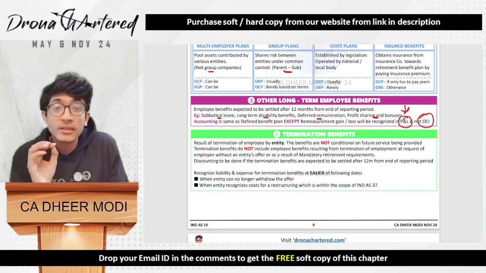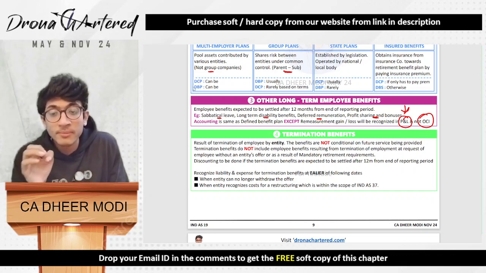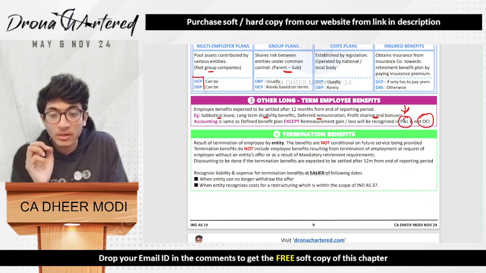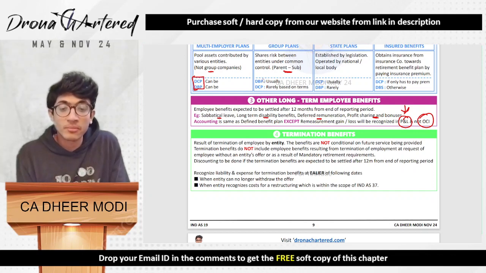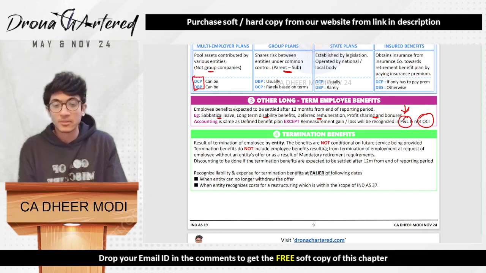Okay, and over here DCP and DBP is basically defined contribution plan and defined benefit plan. Whether it is possible or not is what I have mentioned.